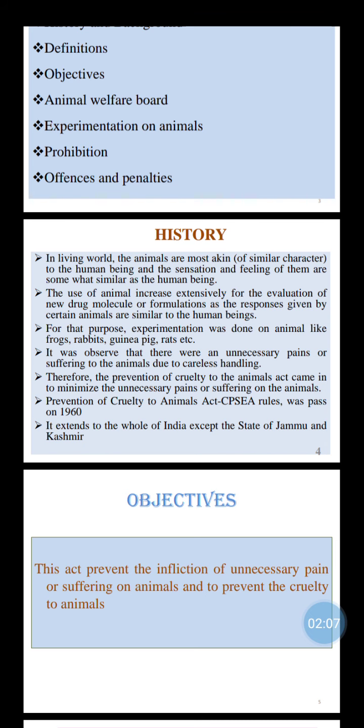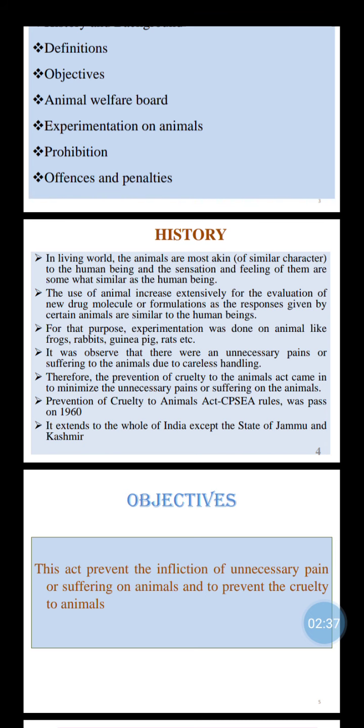Then it was observed that there was unnecessary pain or suffering to the animals due to careless handling. Therefore, the Prevention of Cruelty to Animals Act came in to minimize the unnecessary pain and suffering of animals.